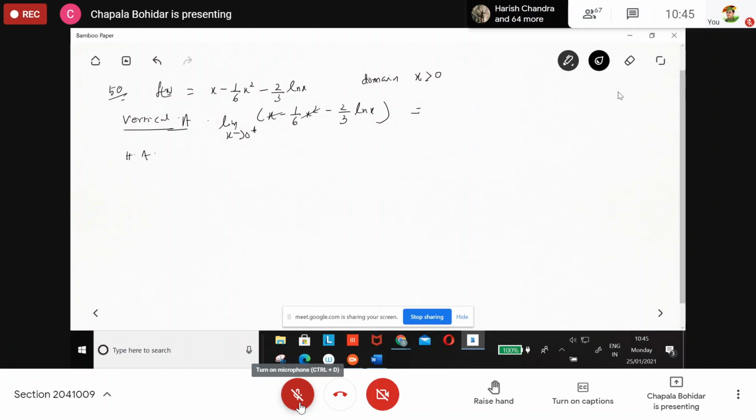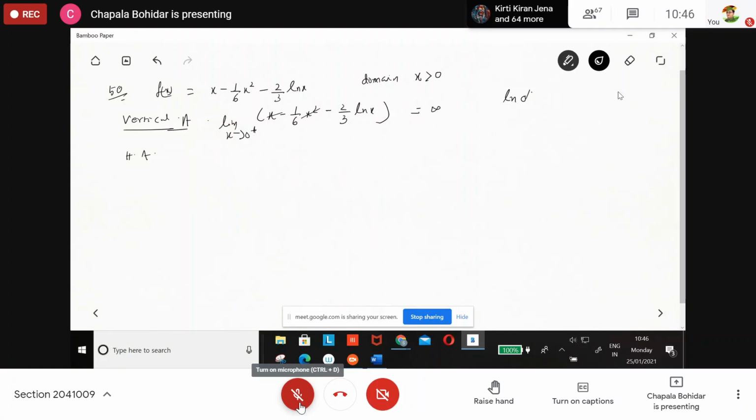What are you getting? Ln 0 plus is minus infinity. So it is minus minus, and there is a negative sign. So what do you get here? Plus infinity.